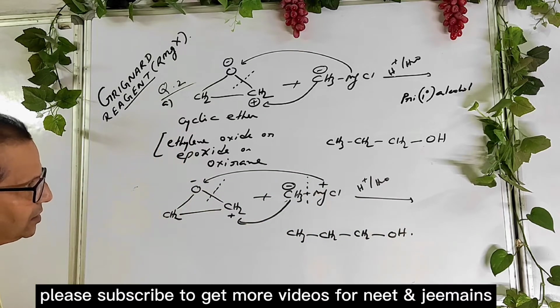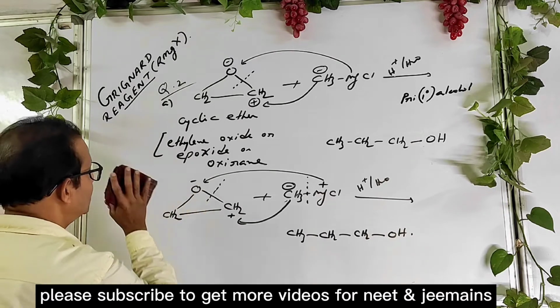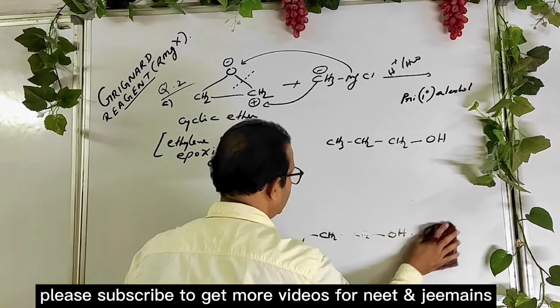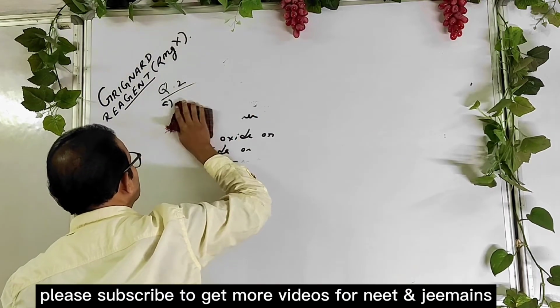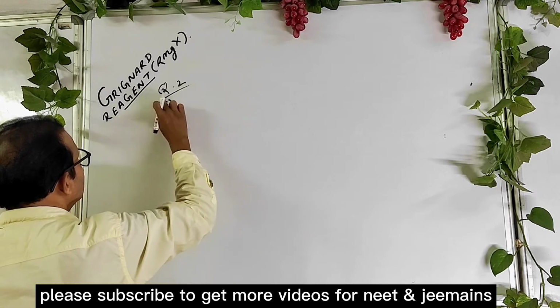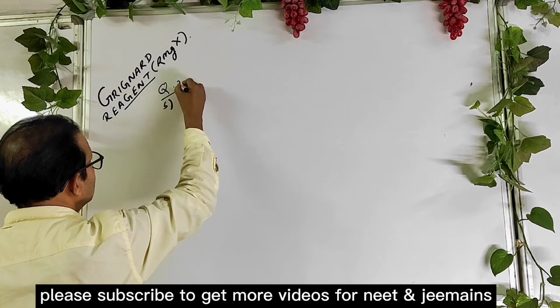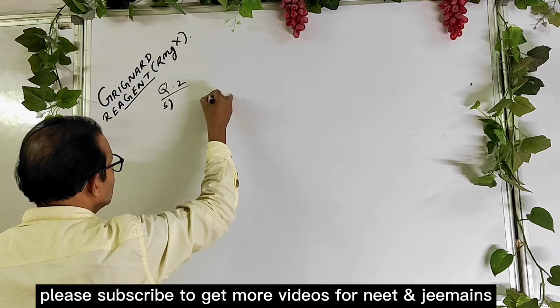But if it is an unsymmetrical ether, what is the technique? That's the very important question. See example 2.